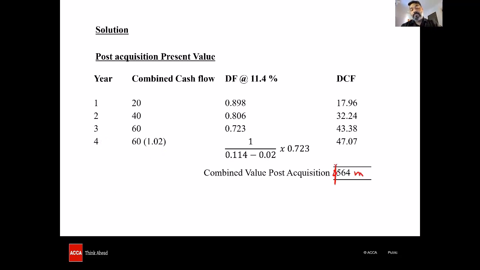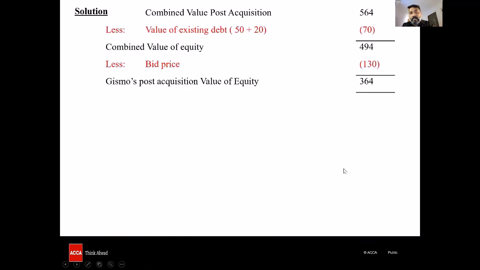Combined post-acquisition value is 564 million. From this, what are we supposed to do? Reduce the value of existing debt, 70 we have reduced. We get the combined value of the equity. From this, we have paid some money to buy Danny. How much have we paid to buy Danny? We have paid 130. Reduce that 130. It's going to give me Gizmo's post-acquisition value of equity. This is now how much Gizmo is worth.